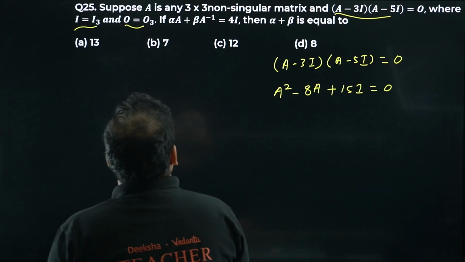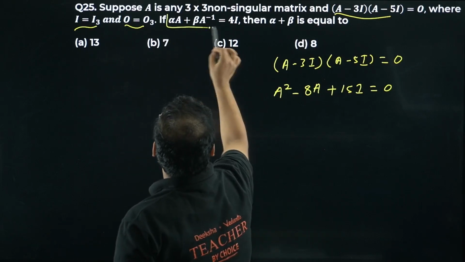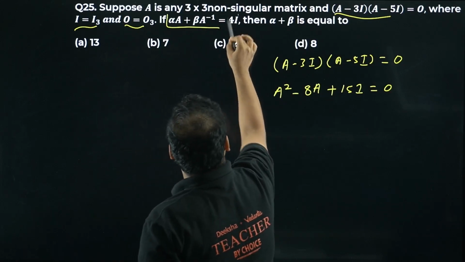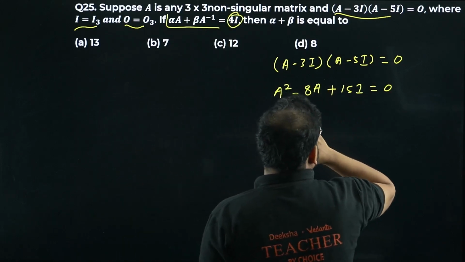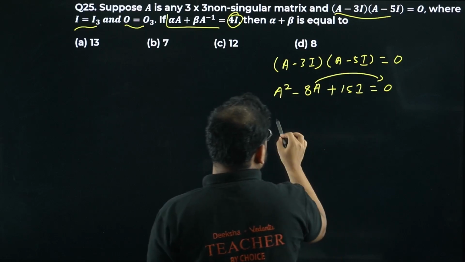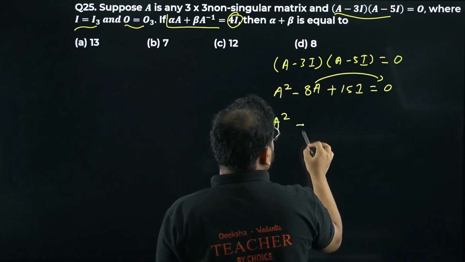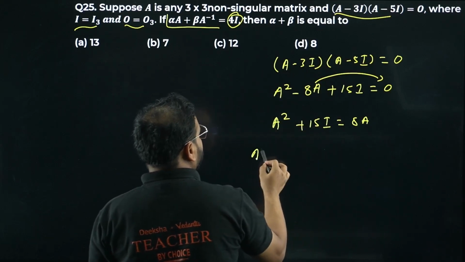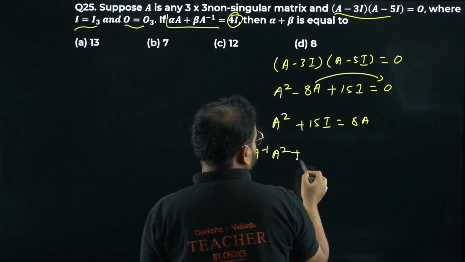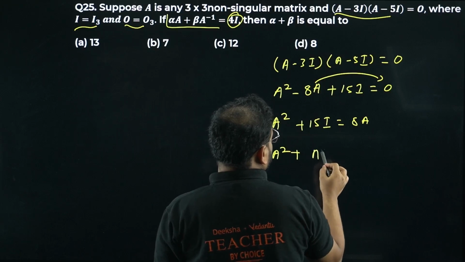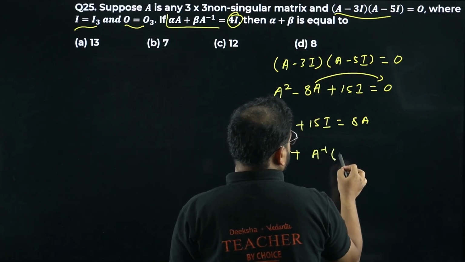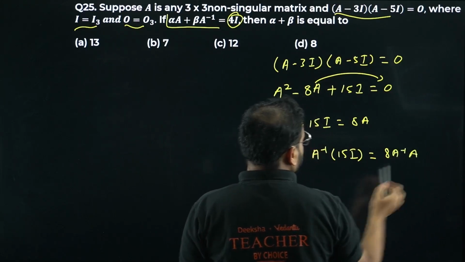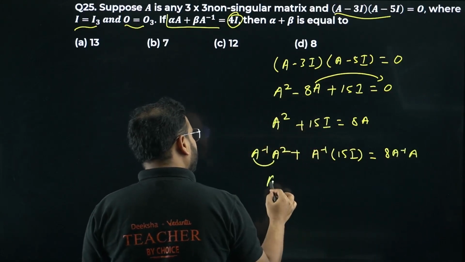They're asking us to express this in this form: alpha times the matrix A plus beta times A inverse, equals 4I. Basically I need the value of I on this side. So I can move this 8A to this side. Please check. I'll have A square plus 15I equals 8A. Now apply A inverse on both sides. You'll have A inverse of A square plus, I have A inverse, of course I have 15I now. We'll write like this: 15 A inverse equals 8 times A inverse A. Check this out. I have over here only A left.